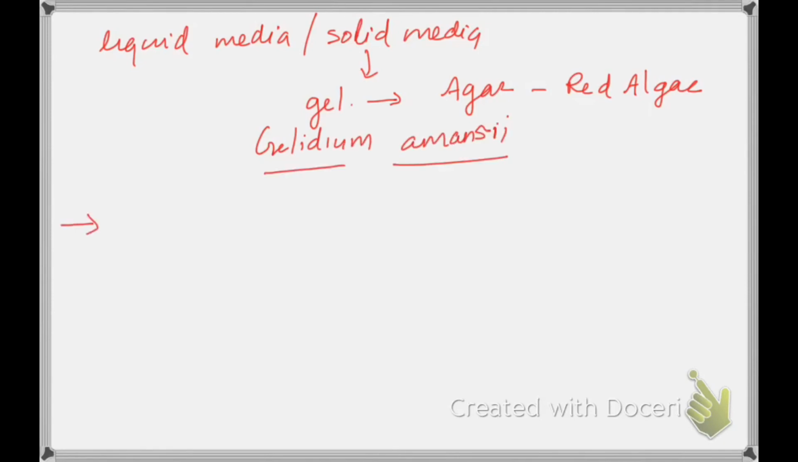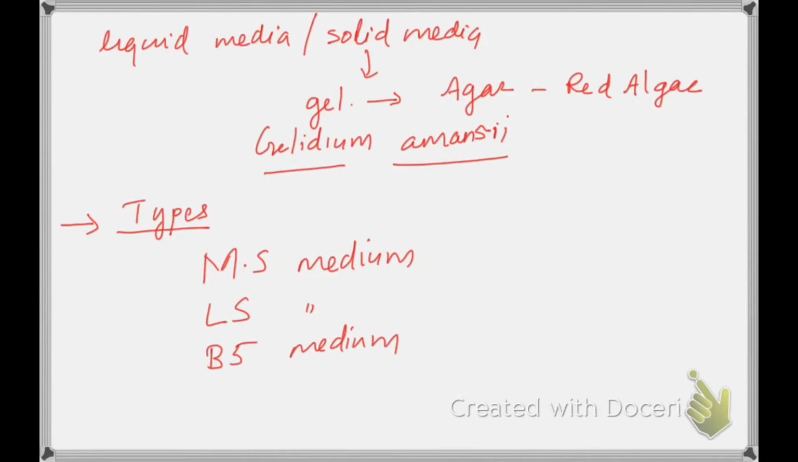Several types of medium are there, and these media are named based on their inventors. Sometimes the inventors have given a certain name to that medium. MS medium is the most commonly used medium. Apart from that, we can have LS medium, B5 medium. The first medium was developed by Murashige and Skoog in the year 1962, and this is the most preferred medium for plant tissue culture.